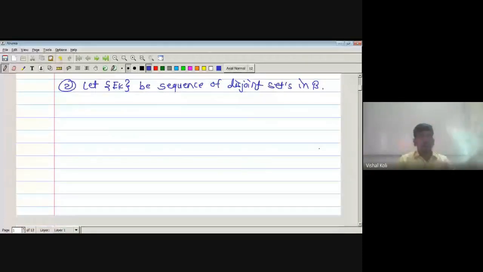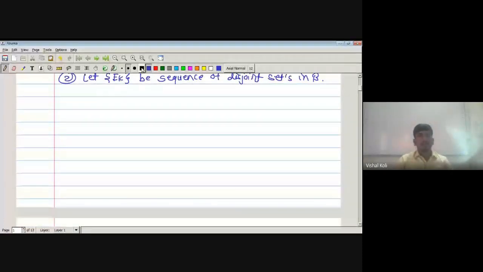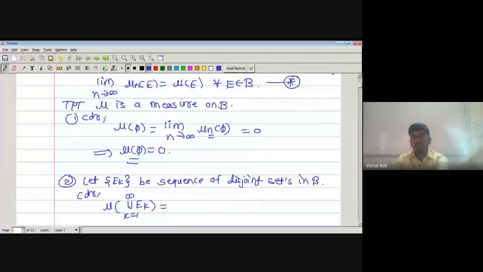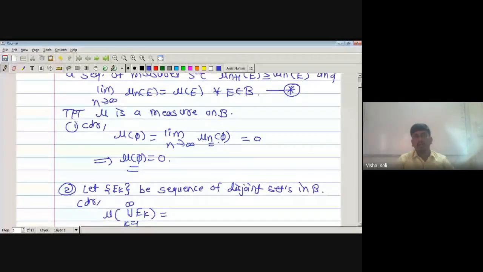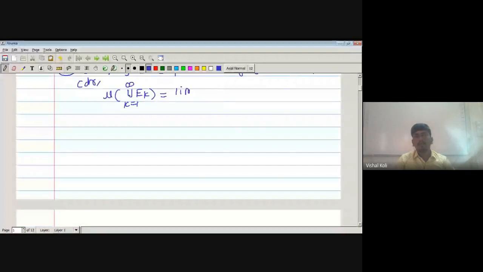So consider the measure mu of union over k running from 1 to infinity Ek. Then by star, the measure of E is nothing but limit n tending to infinity mu n of E. So it is limit n tending to infinity mu n of union over k from 1 to infinity Ek.